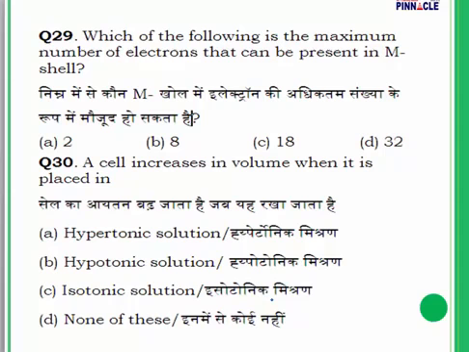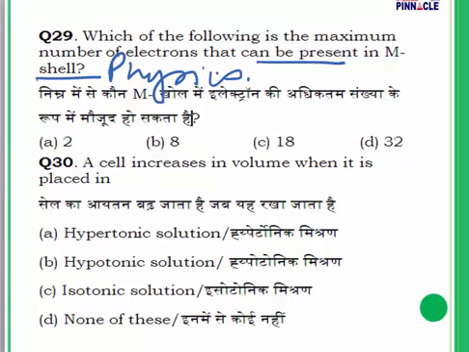Question number 29. Let us take a look. Which of the following is the maximum number of electrons that can be present in M shell? This is our question, and it is related to physics.